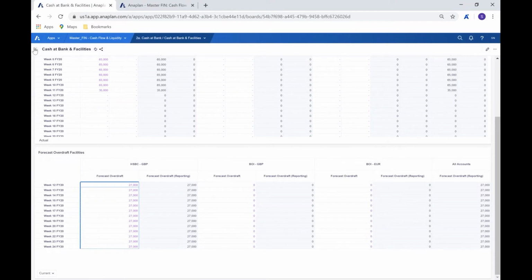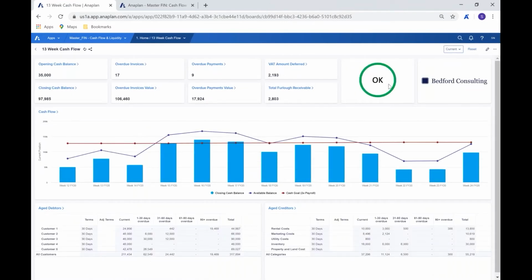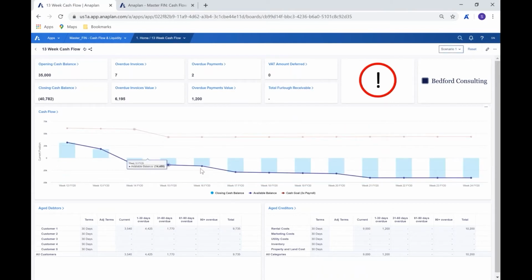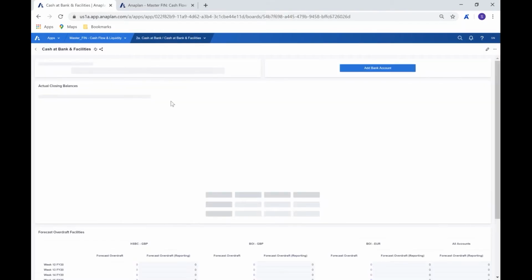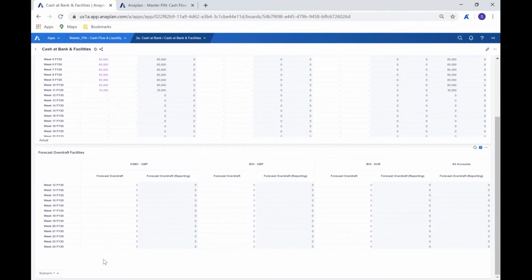Down here specifically, if we take the forecast that we have for overdraft, we can see one of the first ways that we can interact with the model in terms of affecting whether it's okay or not. Here we're okay, we have our forecast of overdraft, which makes sense. If we look at our scenario 1, we can see that we haven't forecasted any overdraft. Opening cash balances will be pulling from the same actuals, but when we're looking at our forecast, we'd want to input by scenario. We have our current input, which we have at 27,000, but it may well be that there is an option for us to have more or less.